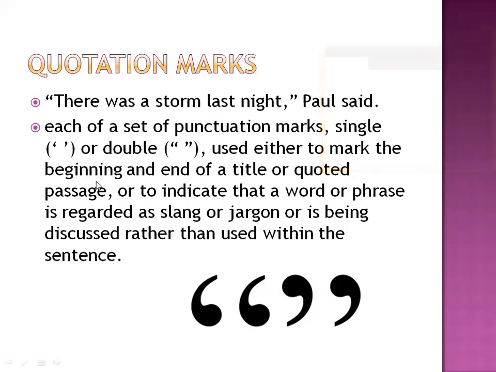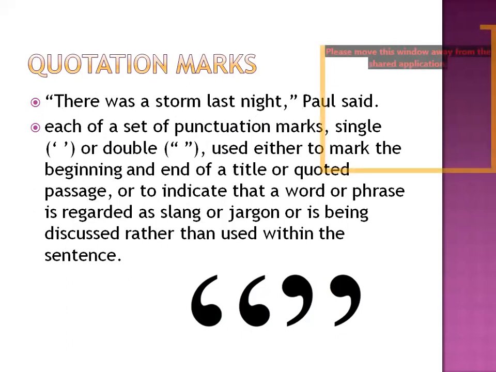Okay, when we want our subtitle, title, or the quoted passage or the quoted words more clear, more prominent, more visible, okay, then we use single or double quotation marks. Start from the beginning and end at the end of the sentence.